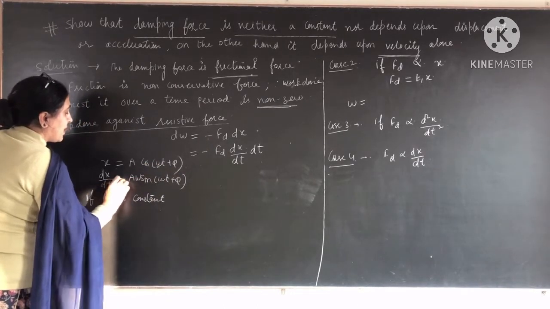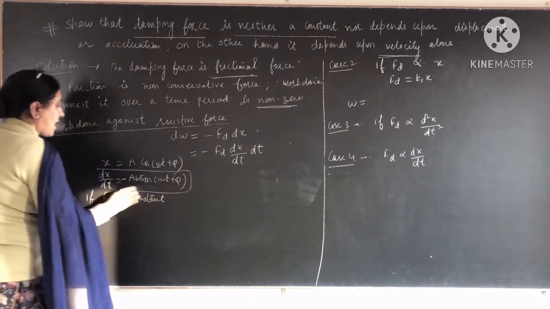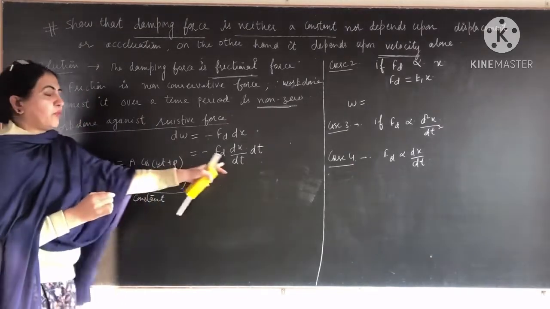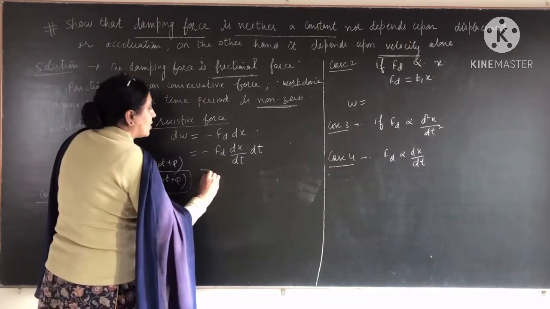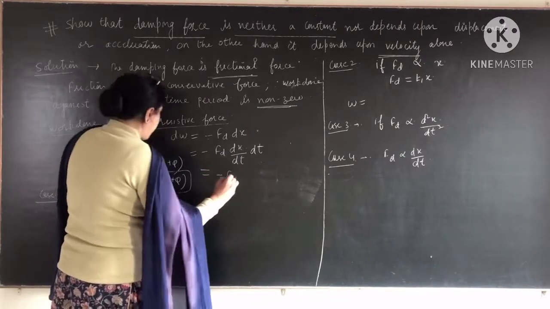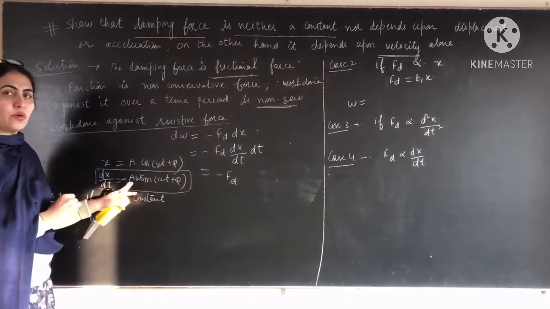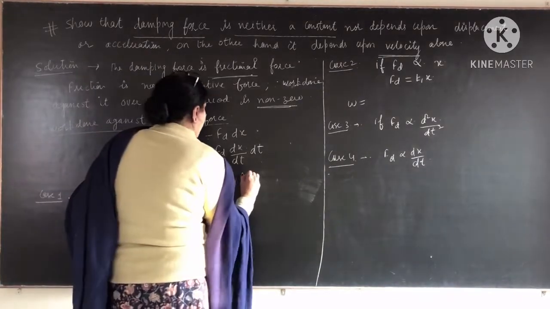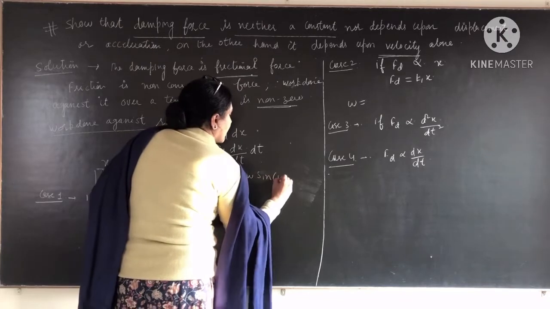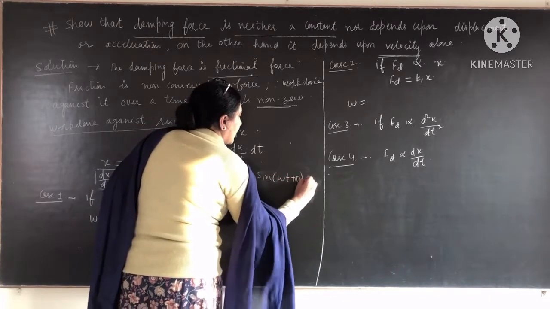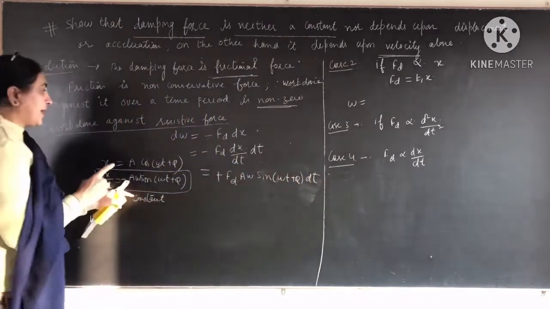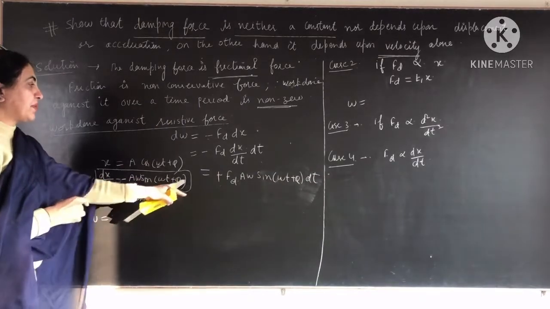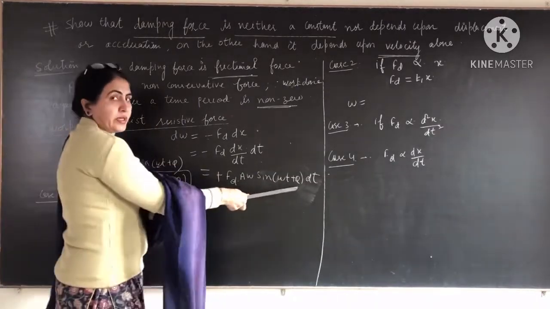So it will be minus A omega sin(omega t plus phi). We put it here, so this is equal to minus Fd. Minus minus becomes plus. So it will be plus Fd A omega sin(omega t plus phi) into dt.